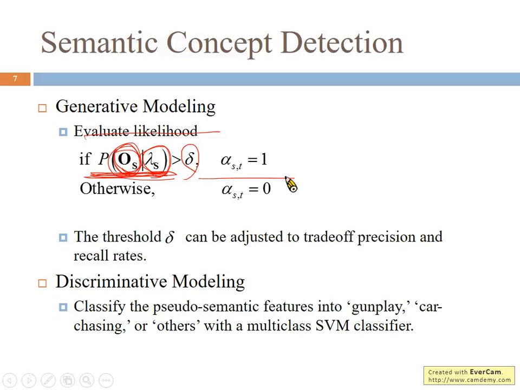Okay. And for the discriminative model, we classify the pseudo-semantic feature. The so-called pseudo-semantic feature is the same as the mid-level representation we described before, that is, the aggregation of confidence scores. We classify the pseudo-semantic features into gunplay, car chasing, or others with a multi-class SVM.